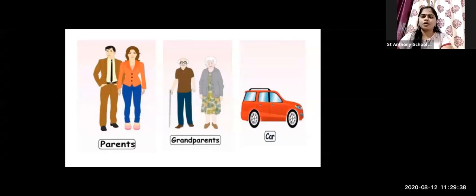Okay, let's start. Car. Car. Okay, good. Car, good.